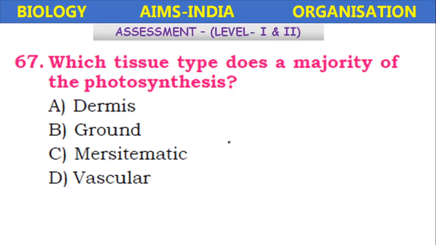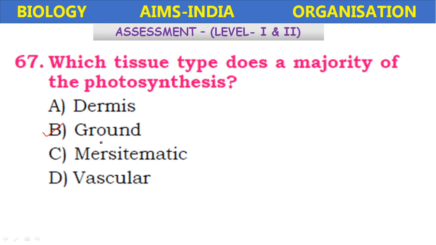Which tissue type does a majority of the photosynthesis? Dermis, ground tissue, meristematic tissue, vascular tissue. So it is the ground tissue. Okay, ground tissue consisting of parenchyma.